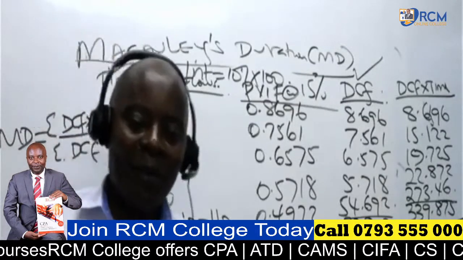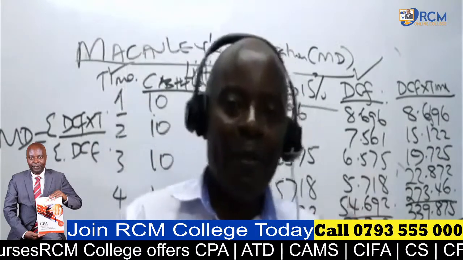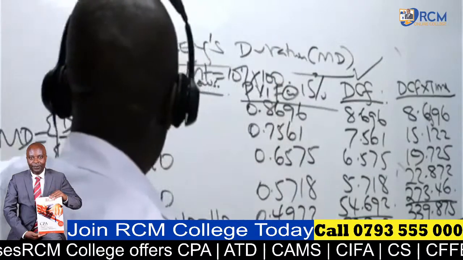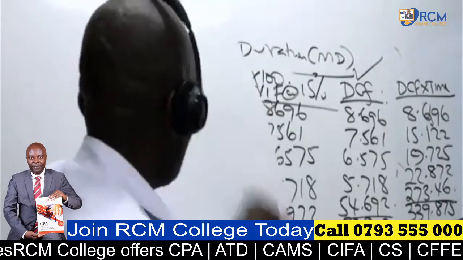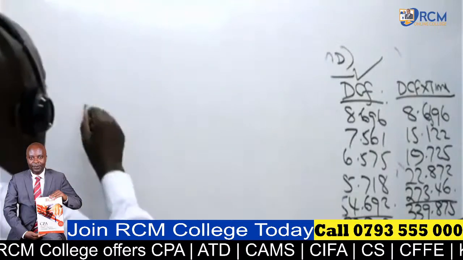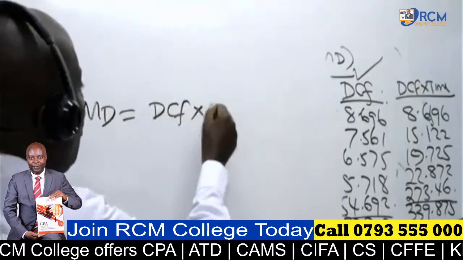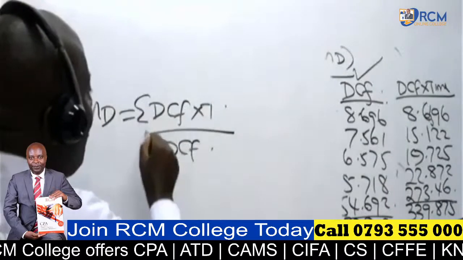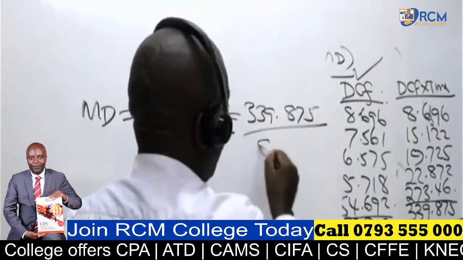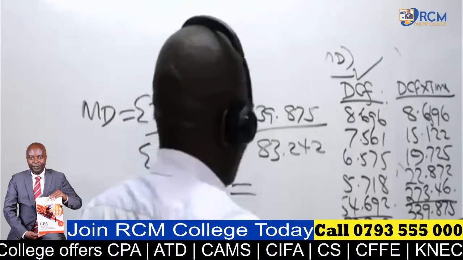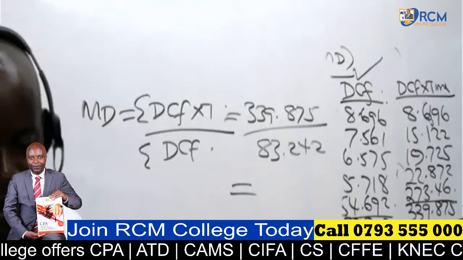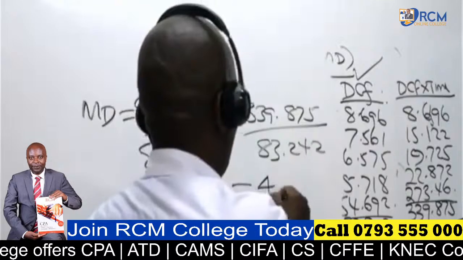All right, if we are together, then go ahead and give me the MD's value, Macaulay. The MD in this case is discounted cash flow times time over discounted cash flow summed. So we have 339.875 all over 83.242. What is Macaulay's duration here? It's 4.083.